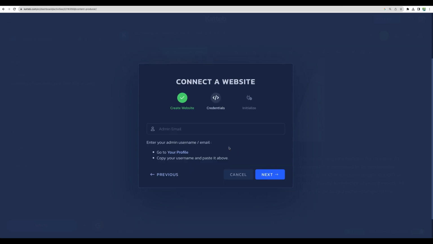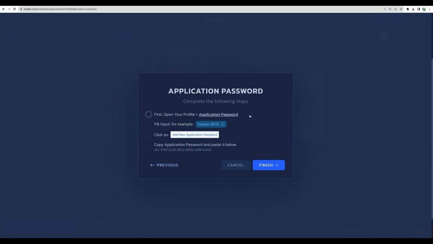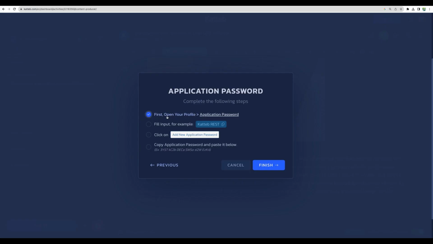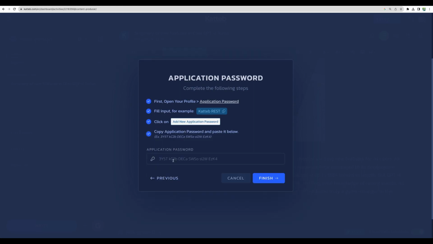Okay, so it asks me for an admin email. I'm not sure I want to provide any admin account details, though it is actually fine. Application passwords are okay. They are not asking for any passwords from my admin account. So in your WordPress settings, you will need to add an application password. I will revoke access to this one, so it's not a problem to see it. Okay, so the first step is done. This is done as well. Add a new password, copy it, and let's paste it here and finish.